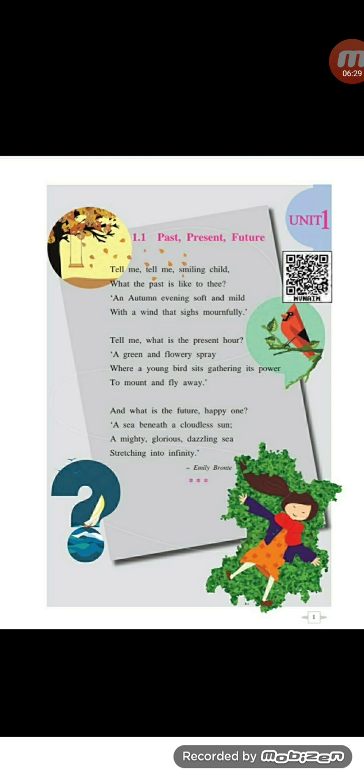A green and flowery spray, where a young bird sits gathering its power to mount and fly away. And what is the future, happy one? A sea beneath the cloudless sun, a mighty, glorious, dazzling sea stretching into infinity.